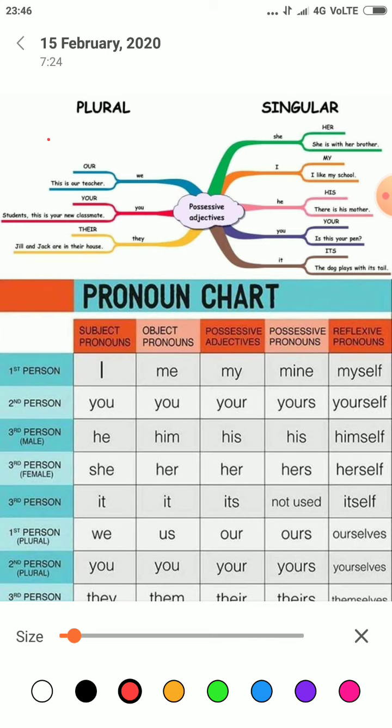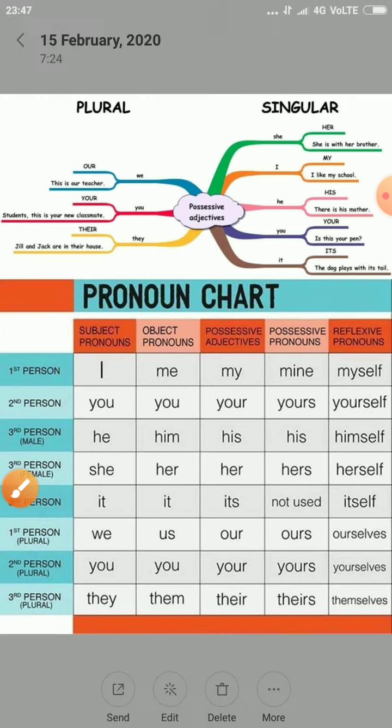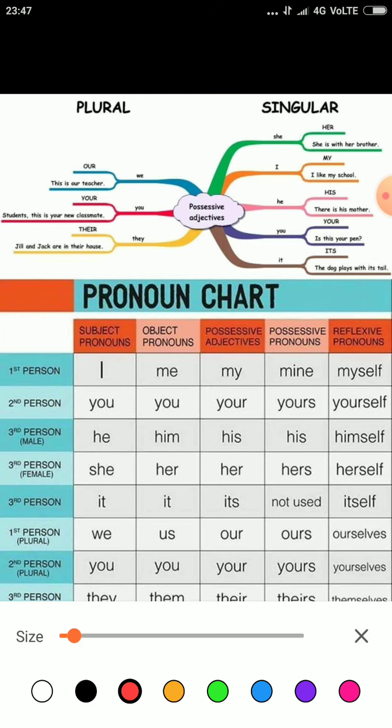We can see some of the portion here, and we can make it quite bigger. See here: we, you, they. This comes under plural. Even our, your, their comes under plural.